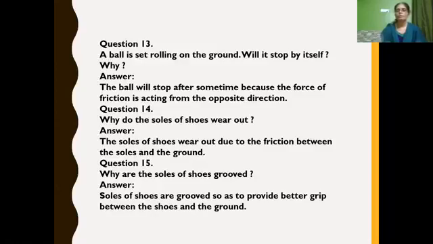Yes, when you roll a ball on the ground, after some time we can see it stops. When it rolls over on the floor, there will be a contact between the surface of the ball and the floor, which creates friction. Friction always opposes the motion of a moving object. Because of that, it comes to a stop. So the ball will stop after some time because the force of friction acts in the opposite direction of the motion of the ball, which makes the ball stop.